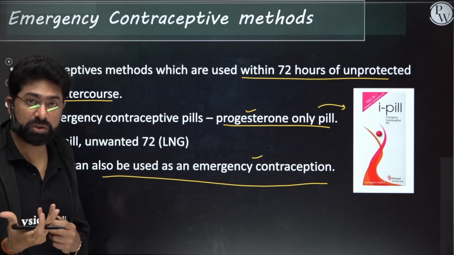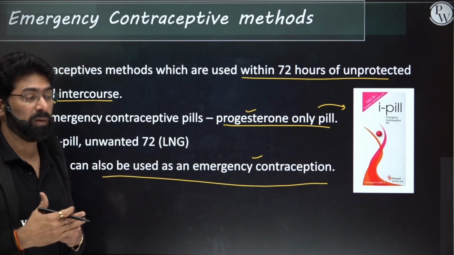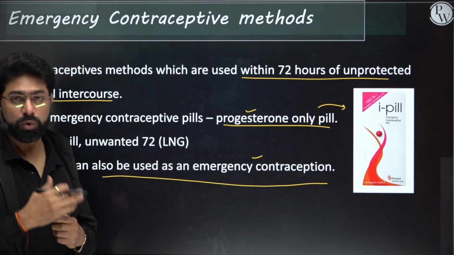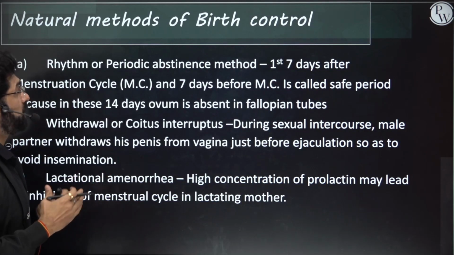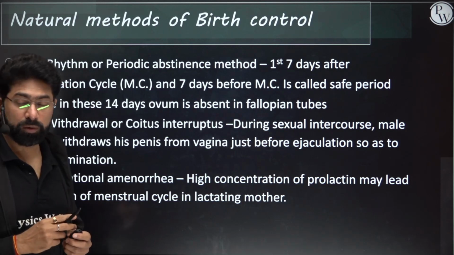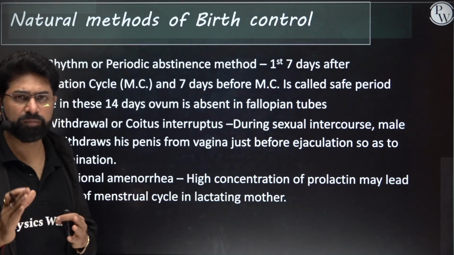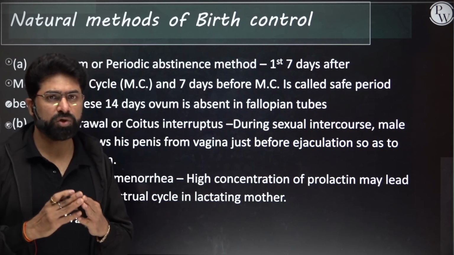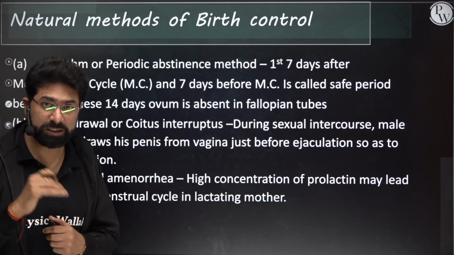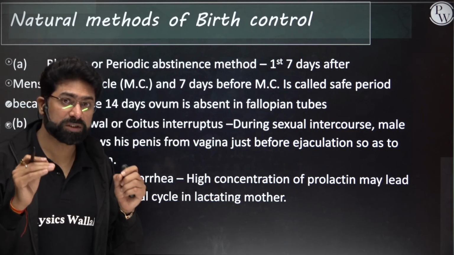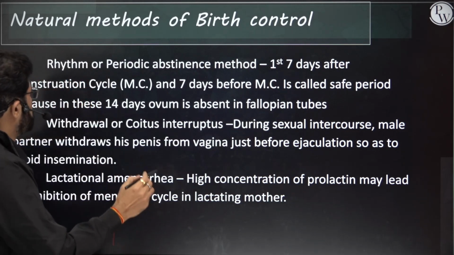Even mifepristone is also recommended in some cases, but usually that is for abortion. Now next, see the natural methods of birth control. Natural methods of birth control don't give you much of a success rate. They have a very high failure rate, but the plus point with them is they have no side effect. So no side effect in that.